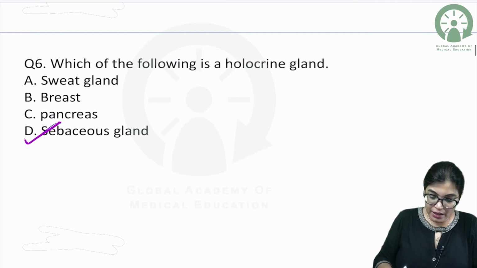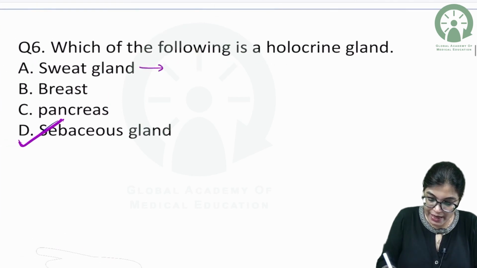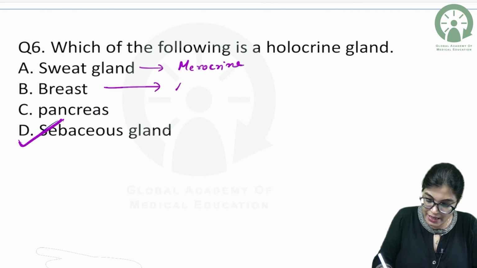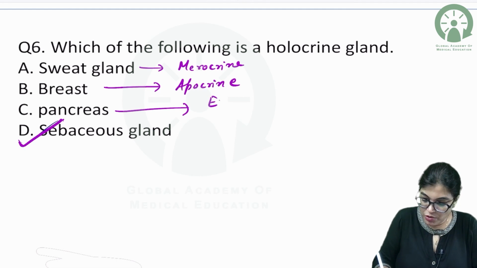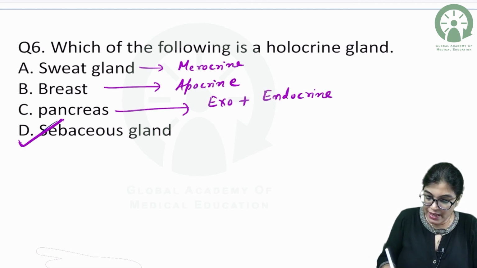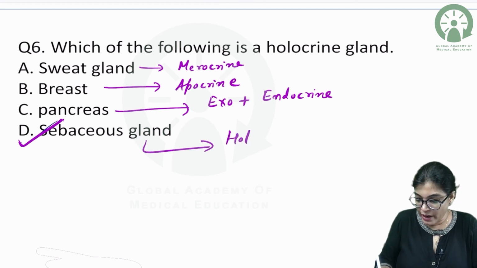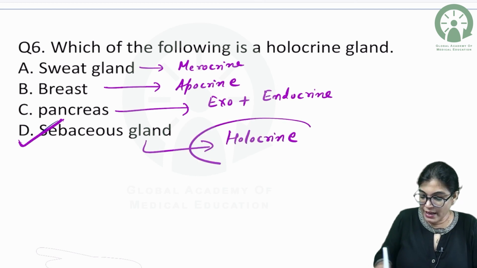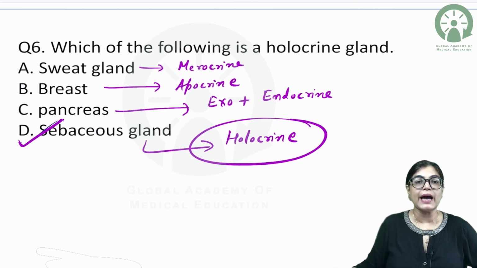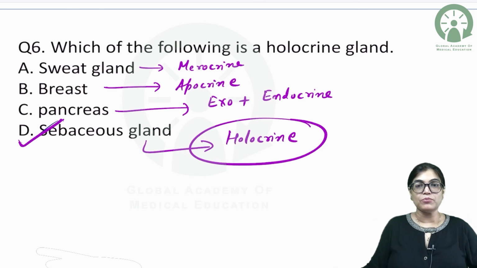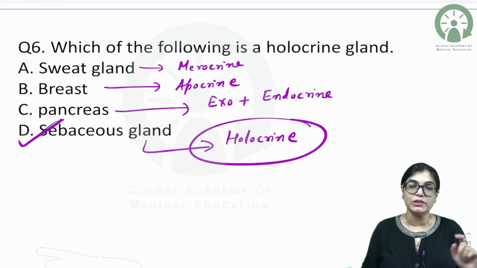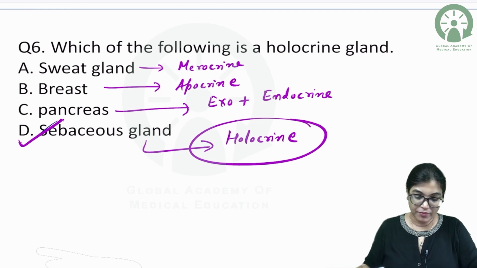Now, here in the options, sweat gland is a merocrine gland. Breast is an example of apocrine gland. Pancreas is an example of both exocrine plus endocrine gland. And sebaceous gland is an example of holocrine gland. So definitely in this MCQ, we have to choose the right answer. Which of the following is the best example for holocrine gland? Definitely we will go with option D, sebaceous gland.